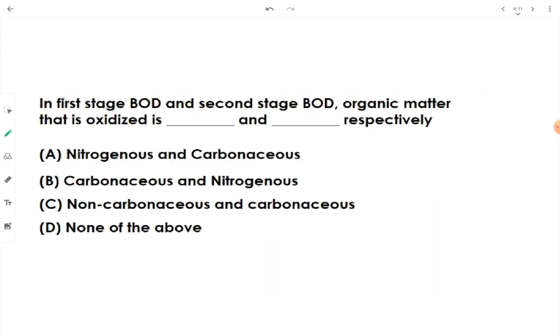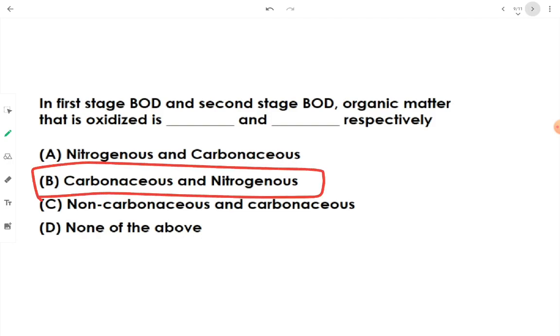In first stage BOD and second stage BOD, the organic matter that is oxidized is fill in the blank and fill in the blank. See, first stage BOD is known as carbonaceous BOD. Second stage BOD is called nitrogenous BOD. Remember, first stage carbonaceous, second nitrogenous. Option B is the one we should go with.